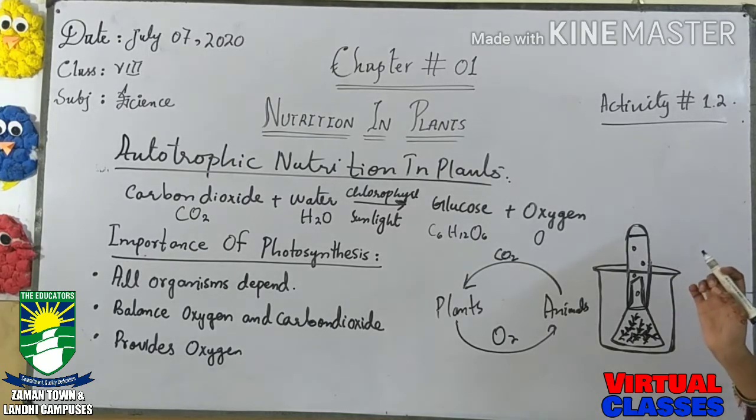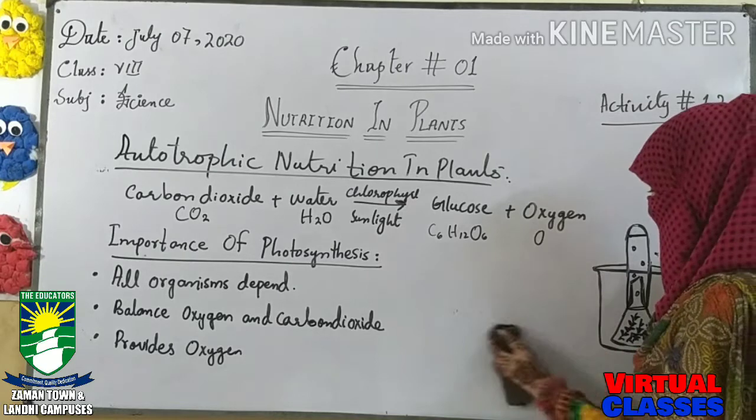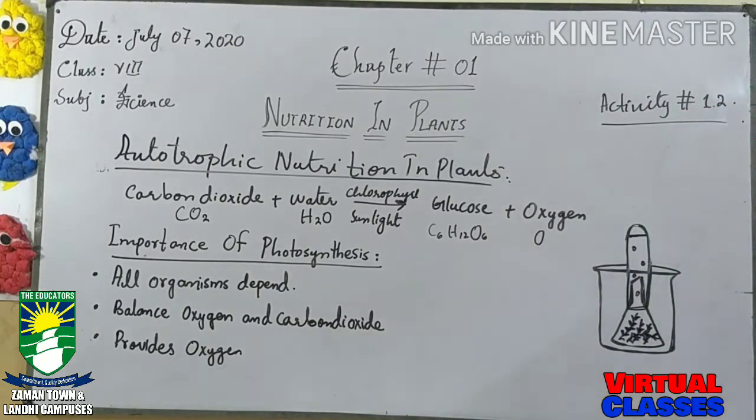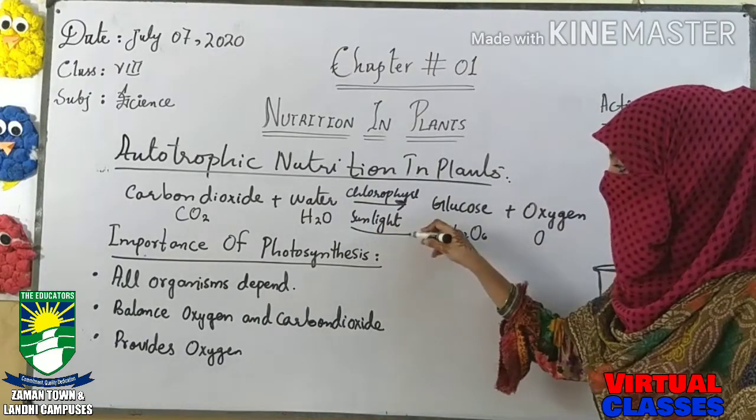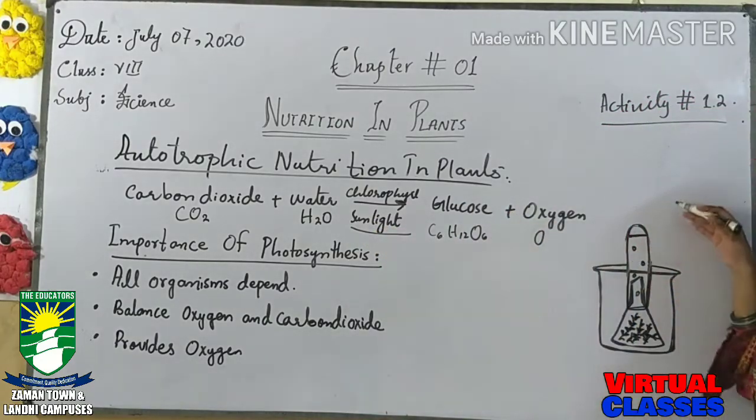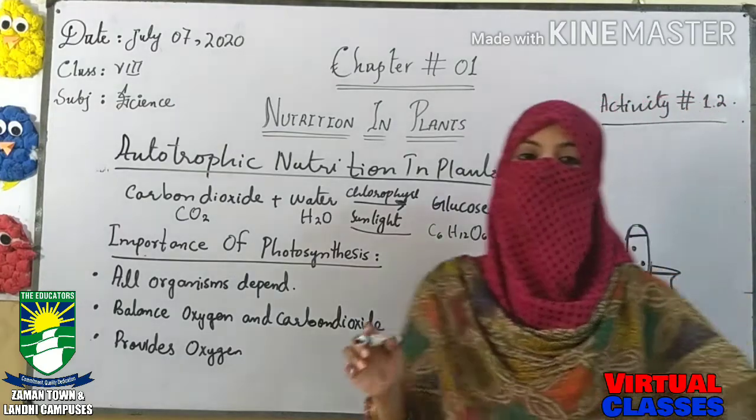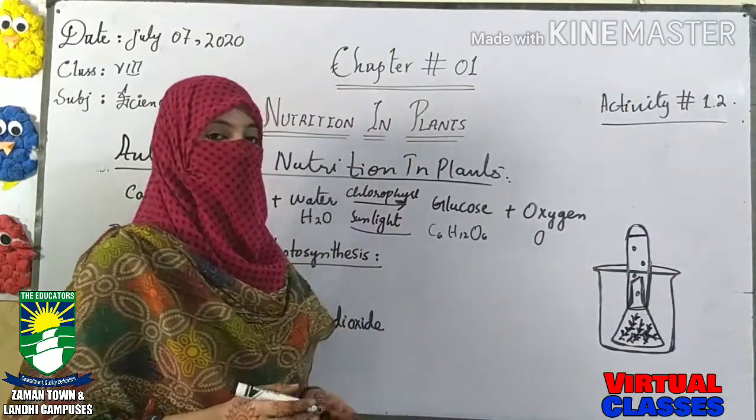For this question, we have a diagram here, and this diagram shows why light is necessary for photosynthesis. Here I have written that sunlight is necessary for photosynthesis. So by this experiment, by this activity, we will prove that light is necessary for photosynthesis.